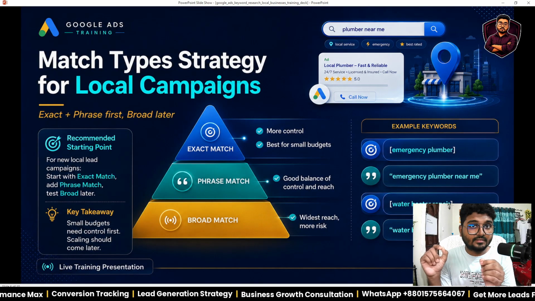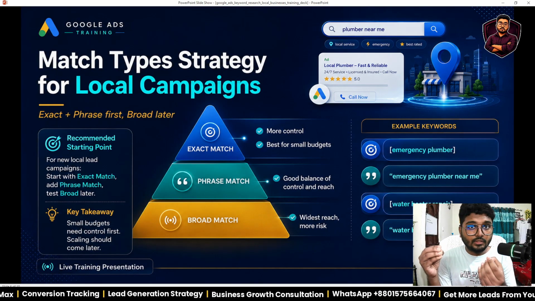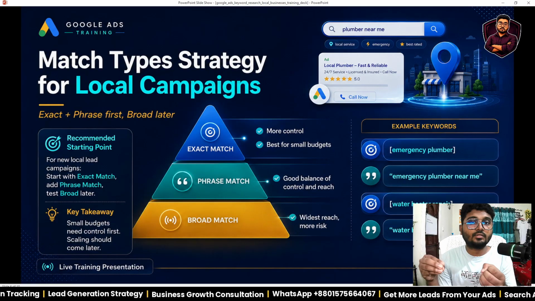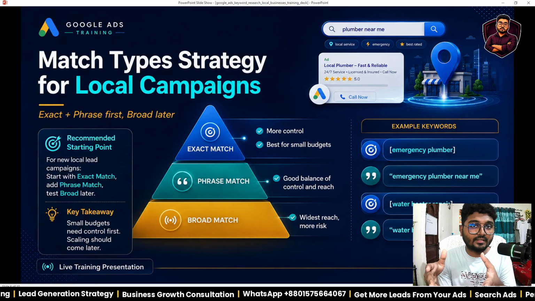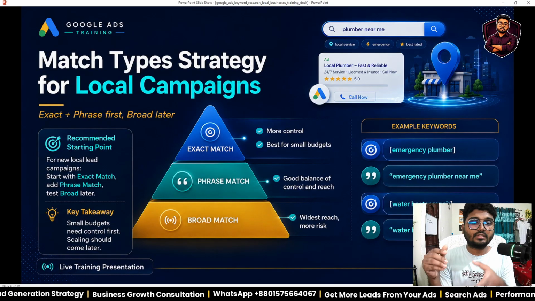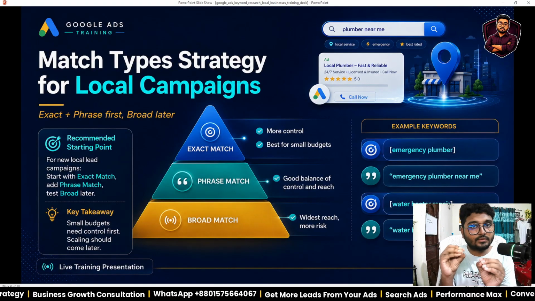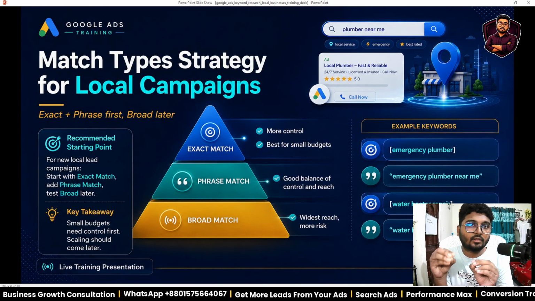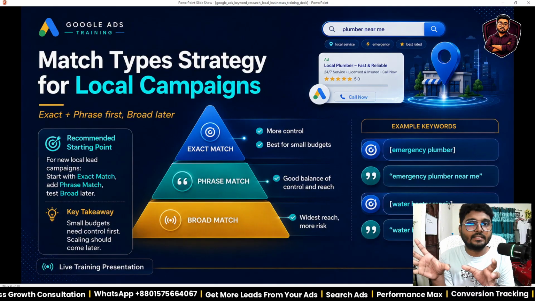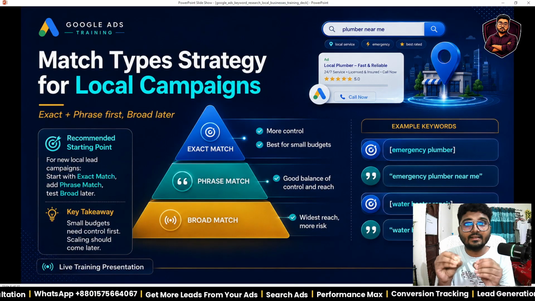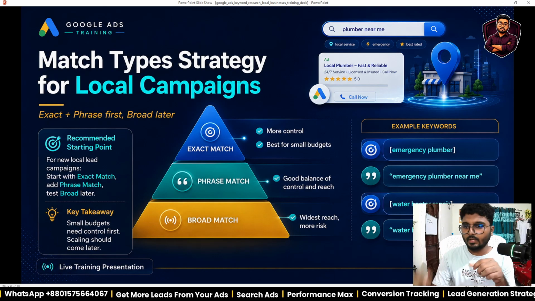But if I search running shoes at this price, or red shoes at this price, or buying red shoes, this is a phrase match keyword. That means there is a little bit of knowing intent plus a lot of buying intent. The other is exact match, which is exactly what I search for.